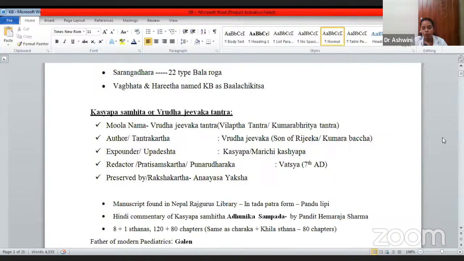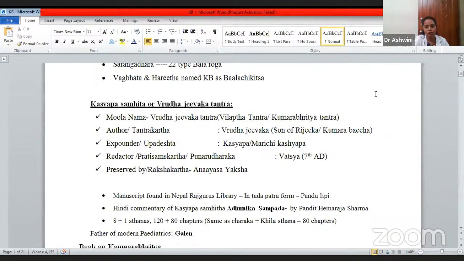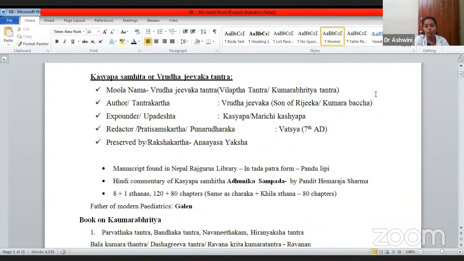Manuscript means the original form of the Samhitas. It was written on Tadapatra, in Pandu Lipi, and it is preserved in the Nepal Rajguru Library. The Hindi commentary of Kashyapa Samhita is Adunika Sampada. We all know that for Charaka also we have a commentary called Chakrapani. In the same way, for Kashyapa Samhita, it is Adunika Sampada, written by Pandit Hemraj Sharma.